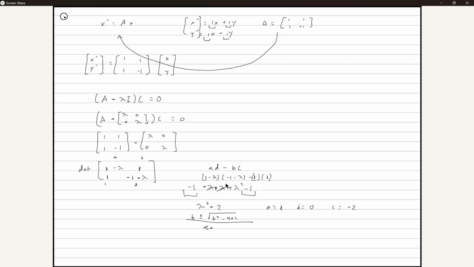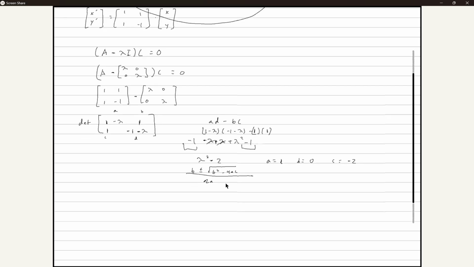So let's plug everything in. We don't really have to worry about b, nor b squared. Wait, how'd you get a negative 2? I didn't get that. When you factor out this thing, you get negative 1 minus lambda plus lambda, and then lambda squared. There's also this 1 times 1 at the very end, which became negative 1. Oh yeah, I forgot to carry that one. Alright, now I understand. When you add these two negative 1s together, you get negative 2.